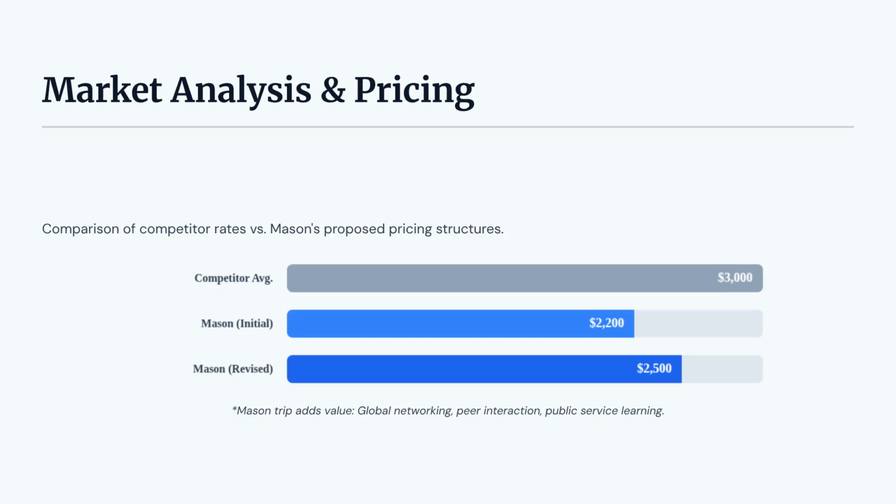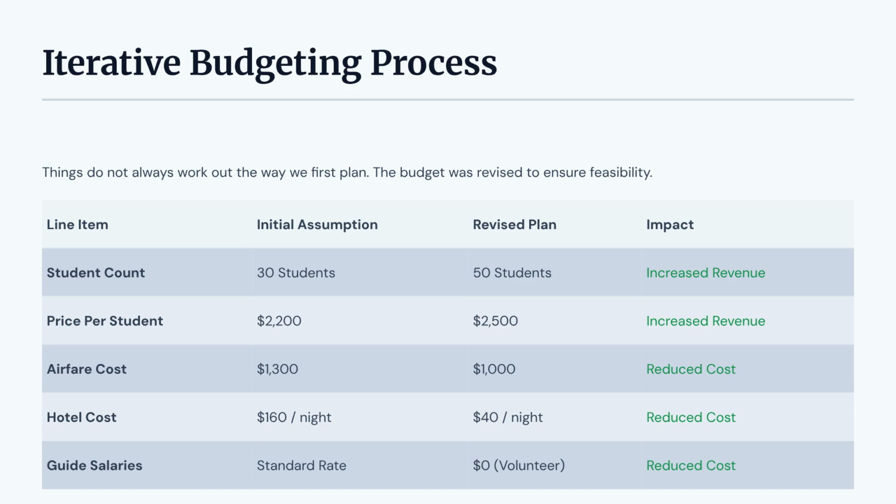Budgeting starts with market analysis and pricing. We compare competitor rates and propose a pricing structure, acknowledging the added value of our trip. Budgeting is an iterative process. Initial assumptions about student count, price, and costs are revised to ensure feasibility and impact key line items, such as increased revenue or reduced cost.